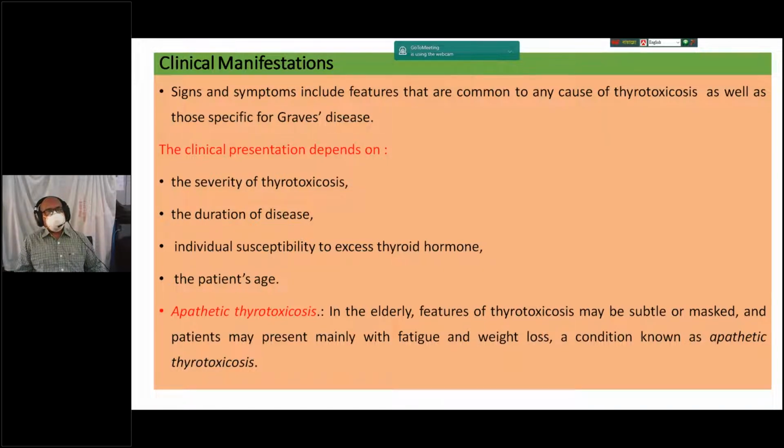That means absence of typical symptoms. It is an atypical presentation. In elderly patients the features may be subtle or masked, and the patient may present mainly with fatigue or weight loss. This is apathetic thyrotoxicosis.